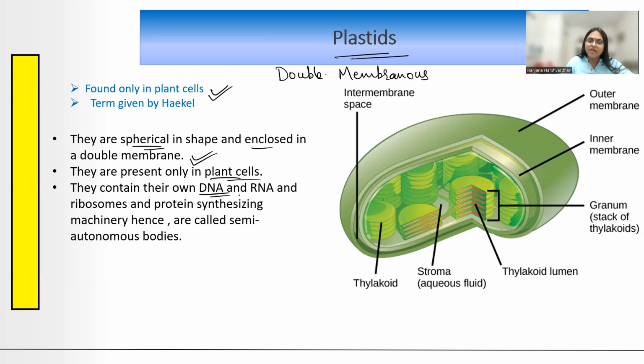They will also have their own DNA, RNA and ribosome. So what have we seen? That every double membranous structure is having its own DNA, RNA and ribosomes, whether it is nucleus, whether it is mitochondria or whether it is plastids. Okay, and that is why even plastids are called as semi-autonomous bodies.